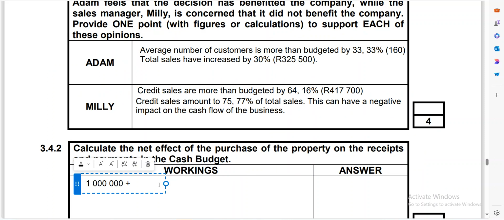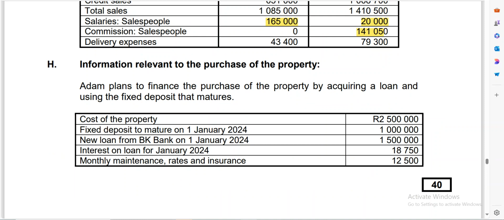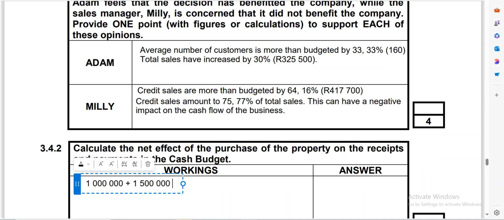So we're going to say plus 1,500,000. And then also, remember, there will no longer be an inflow of the fixed deposit. It's no longer going to bring money in the business, that fixed deposit. So it's going to be minus 7,500. But we need to check.